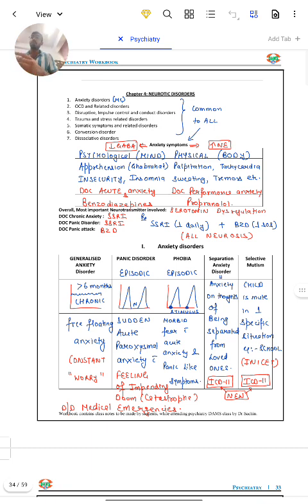And what is the drug of choice for acute anxiety? Acute anxiety drug of choice is benzodiazepine. So this is the psychological anxiety that occurs at the time of exams or papers, and the drug of choice is benzodiazepine. And what is physical anxiety? Physical anxiety occurs in our body: palpitation, tachycardia, sweating, tremors. These are the features of physical anxiety.